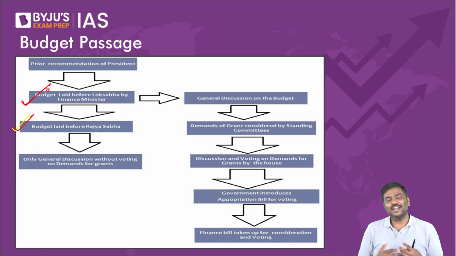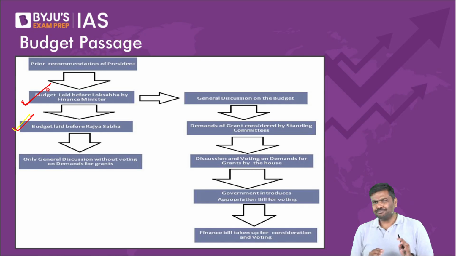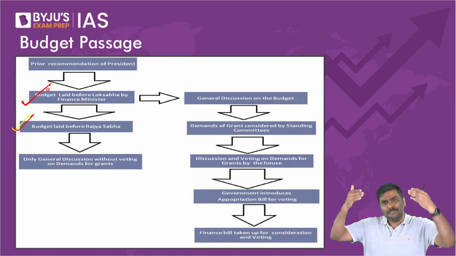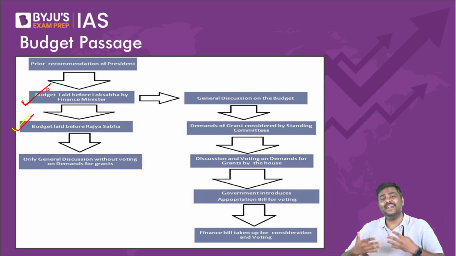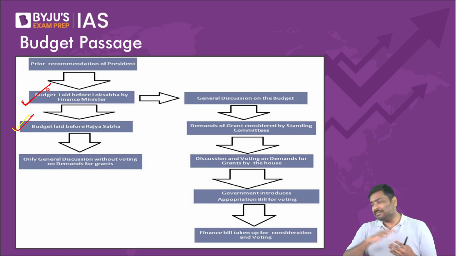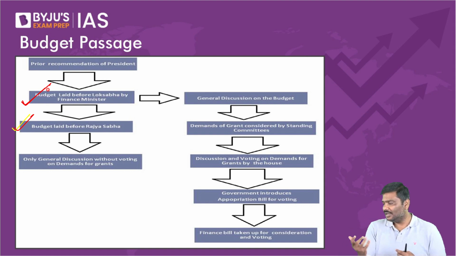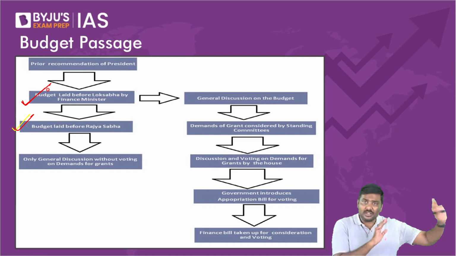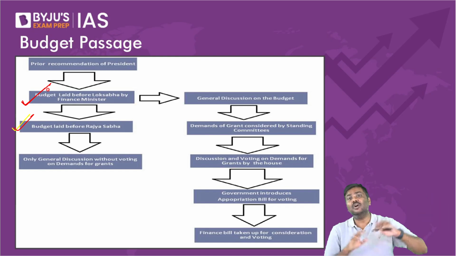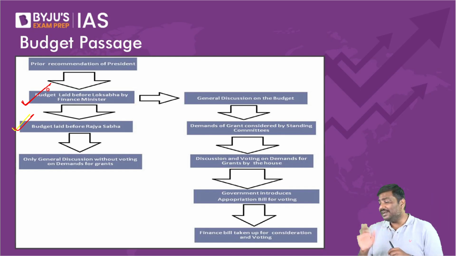Now please understand, earlier physical documents were actually provided. Earlier, the budget documents were printed. Today, we are not printing budget documents. Today, they call this a paperless budget. Let me know whether you have come across this term or not. Because of the pandemic, the Government of India said we will not print the documents now.